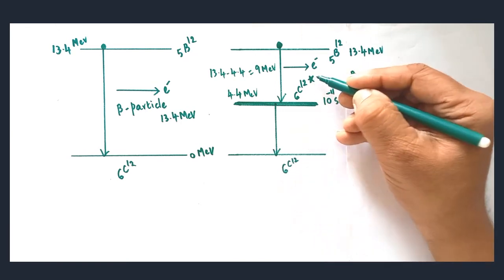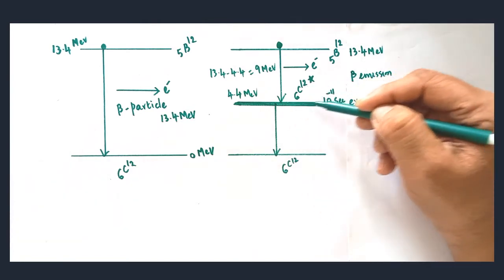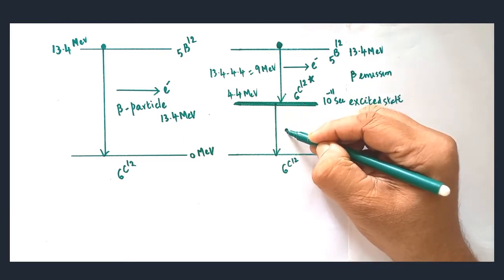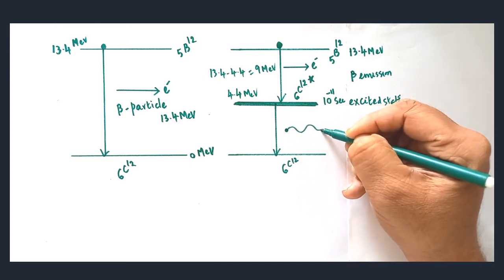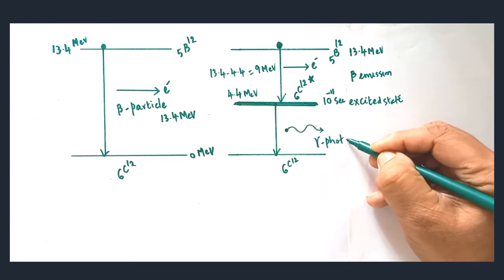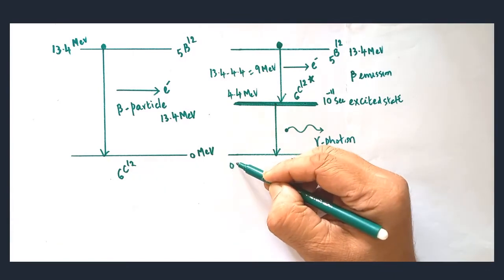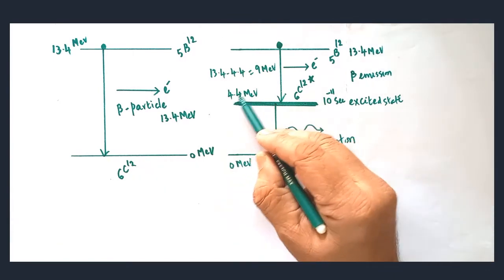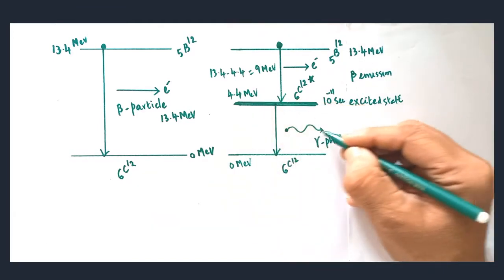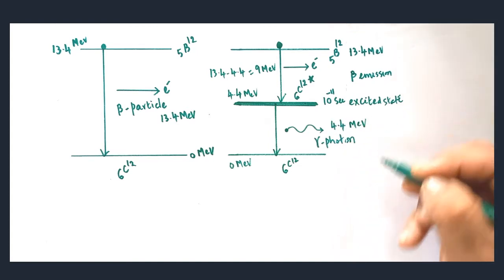That star mark is only meant for mentioning the excited state. Are you clear? The difference in energy between the excited and the ground state will be 4.4. So, here one gamma photon will be emitted. The difference in energy will be emitted in the form of a gamma photon. The difference between the 0 million electron volt energy level and the 4.4 million electron volt energy level will be 4.4. Therefore, the emitted gamma will have the energy 4.4 million electron volt.